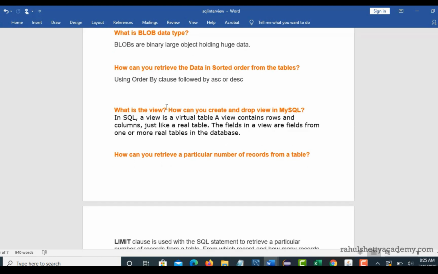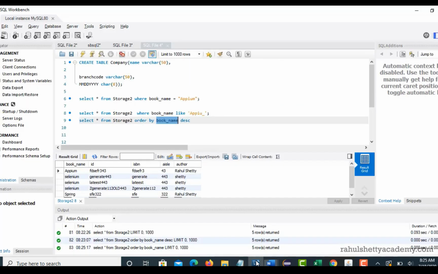Next, what is a view? Again, this is one interesting question. A view is a virtual table. This is not a real table, but a virtual table, and this table also contains rows and columns just like a real table. But the fields in this table, in the view, are from one or more real tables. Confusing, right? Again, let me explain with one example.